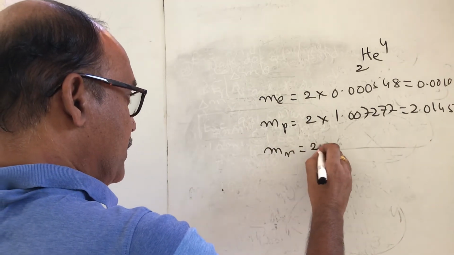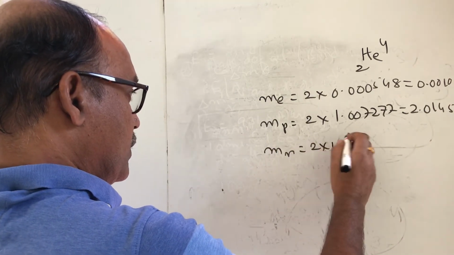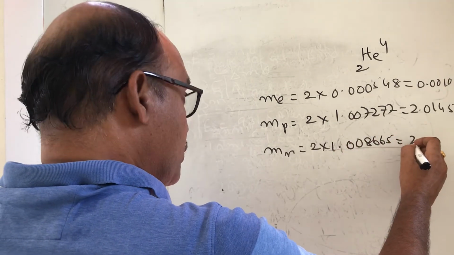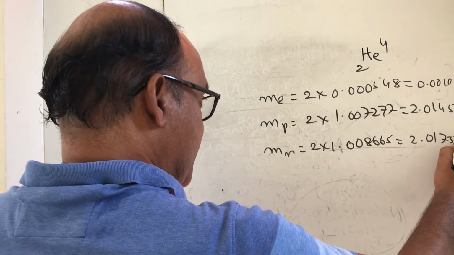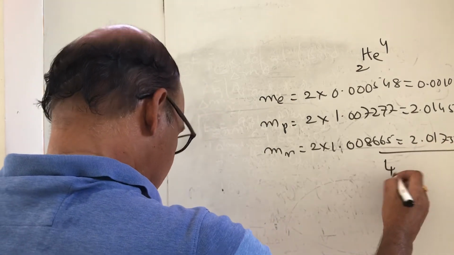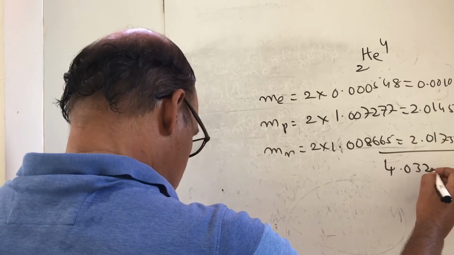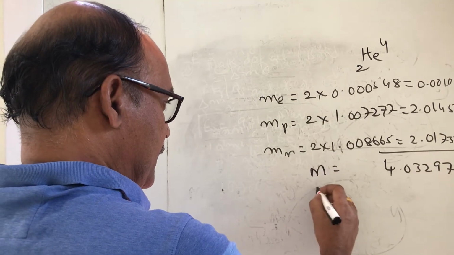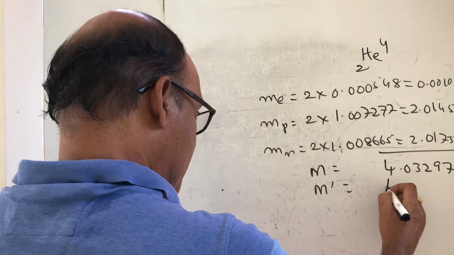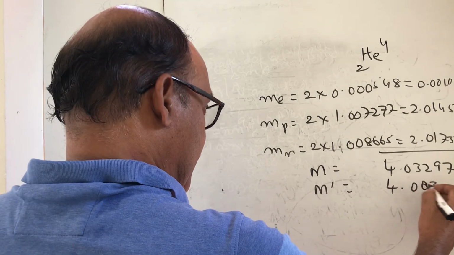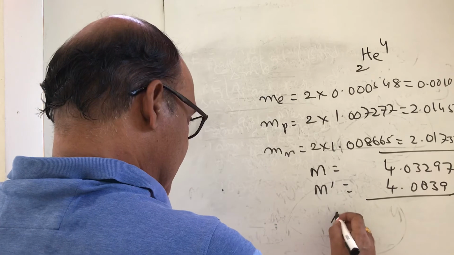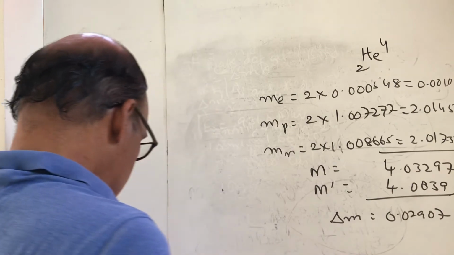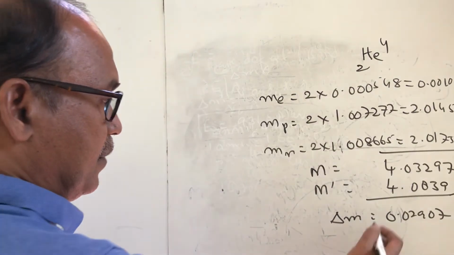Mass of neutrons, 2 into 1.008665, which is 2.017330. The total comes out to be 4.03297. This is the calculated m. Here m prime, the experimental mass, is 4.0039. The mass defect delta m is 0.02907. This is the mass defect.